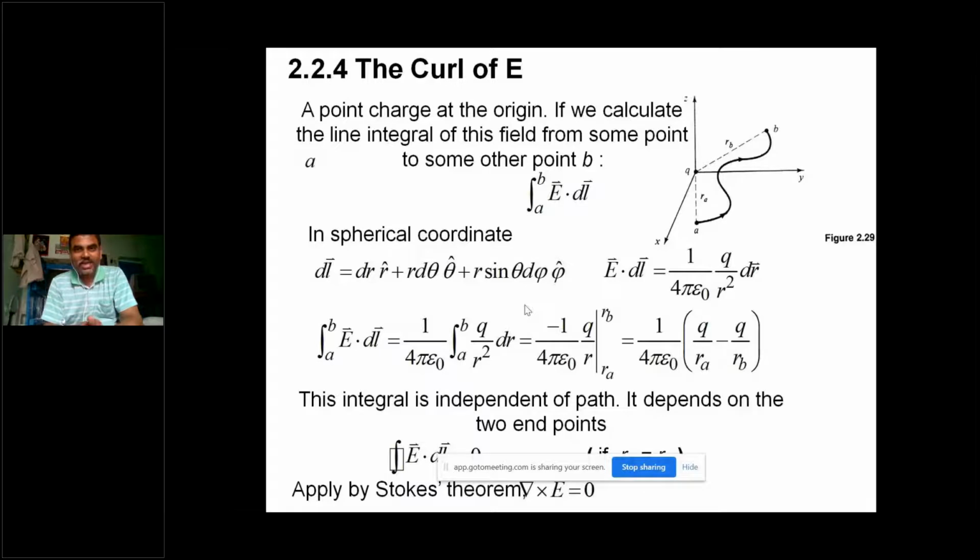Basically the electric field is always a conservative field, that's why the curl of E is always 0. That means the circulation around the electric field is always 0. Why? Because electric field lines are always in the radial direction, not in circulation.